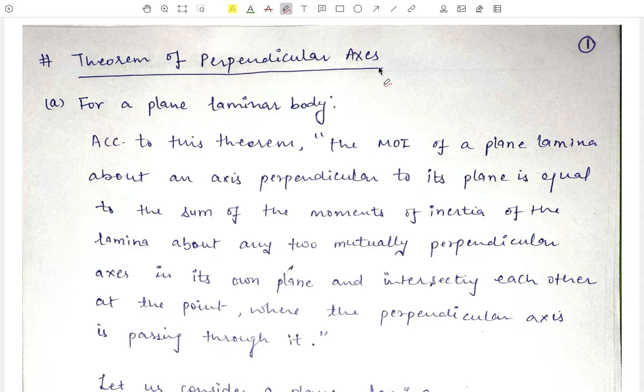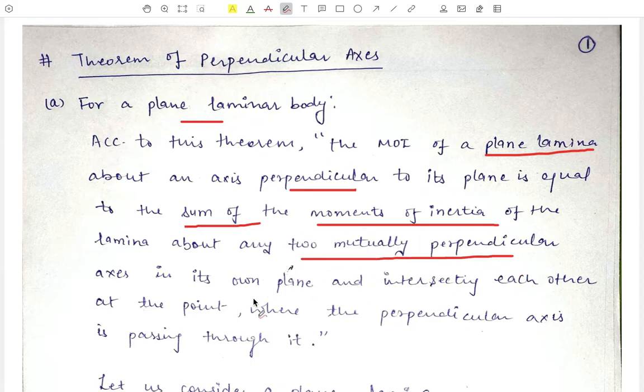Now what does this theorem say? For a plane laminar body, this theorem says that the moment of inertia of a plane lamina about an axis perpendicular to its plane is equal to the sum of the moments of inertia of the lamina about any two mutually perpendicular axes in its own plane and intersecting each other at the point where the perpendicular axis is passing through it, that is, where all the three axes intersect each other. So this is the theorem of perpendicular axis for a plane laminar body.